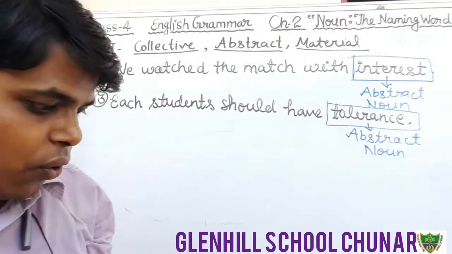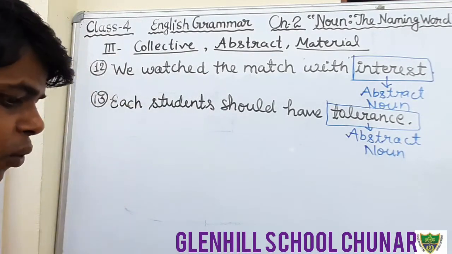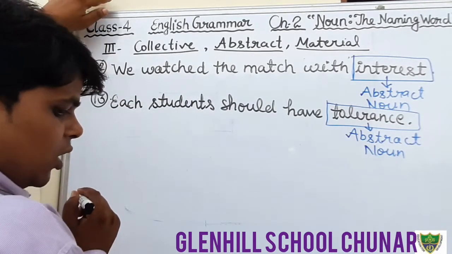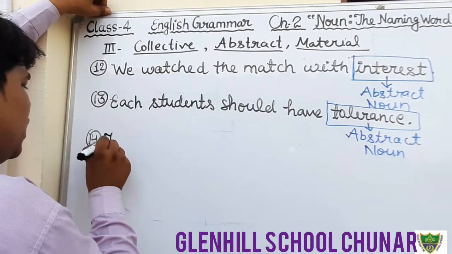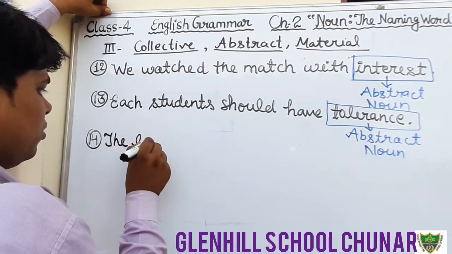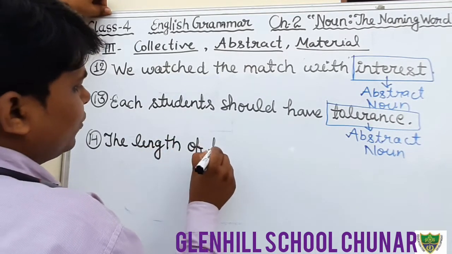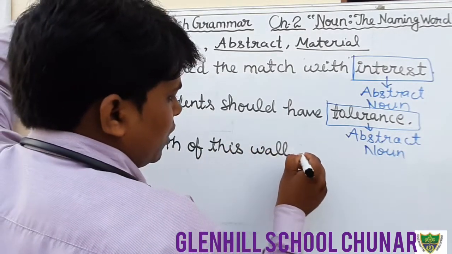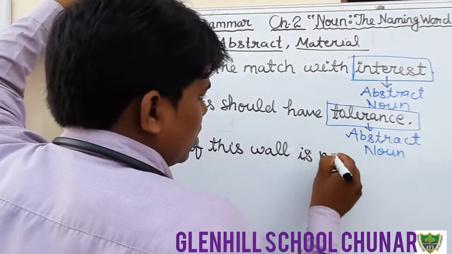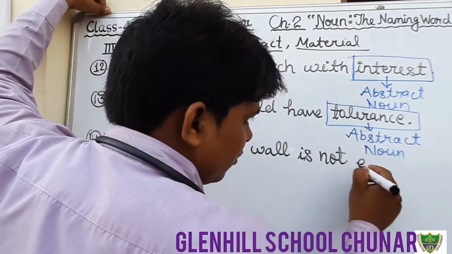Question number 14. Now see, what is question number 14? The length of this wall is not enough.